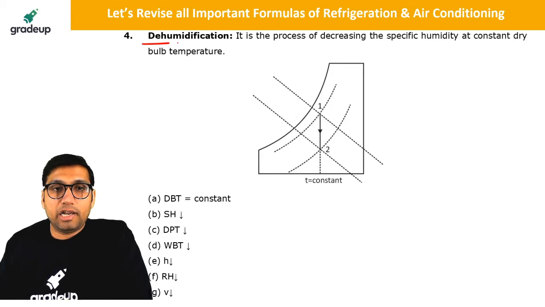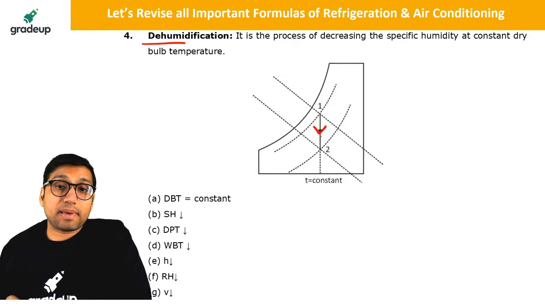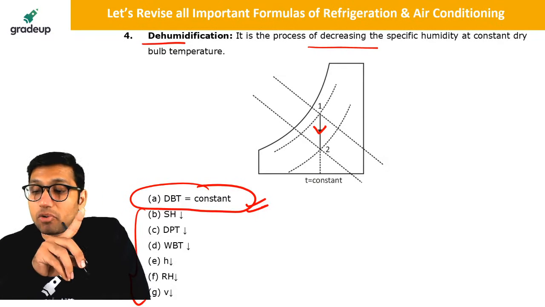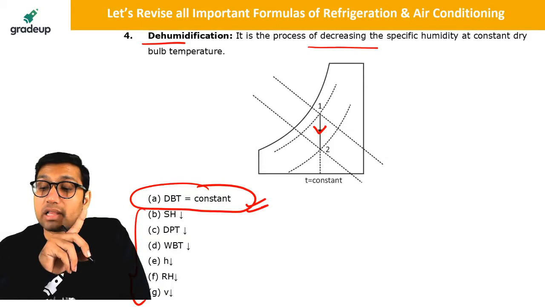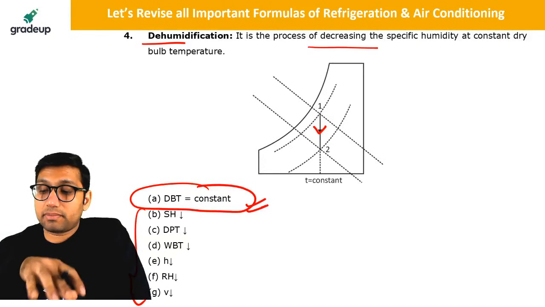Dehumidification is a process of decreasing the specific humidity at constant dry bulb temperature. If dry bulb temperature is constant and we are decreasing the specific humidity, that is called the dehumidification process, or the process of removing moisture from the air. When you carry out the dehumidification process, all the other parameters decrease.